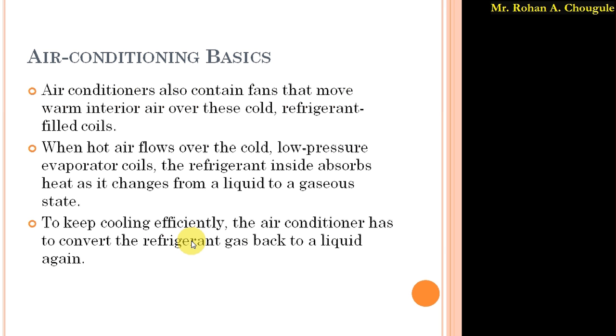Due to this fan, warm interior air is moved over the cold refrigerant-filled coils. As we know, we have one fan system in the AC unit.